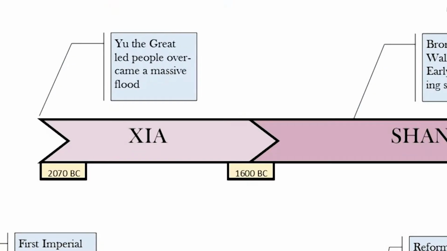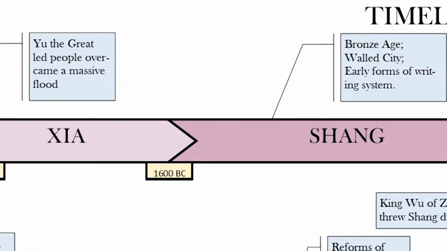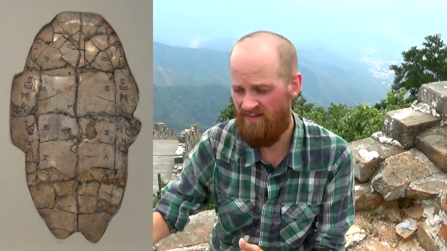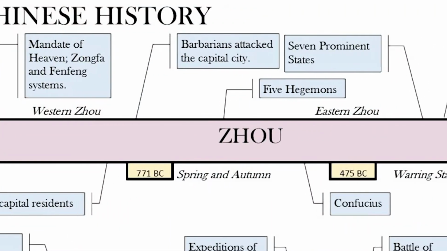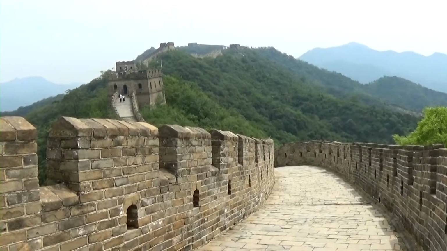The first dynasty is the Xia dynasty, although scholars debate whether or not this dynasty existed. Scholars do agree that the Shang Dynasty did exist, because several relics have been found, mainly bronze artifacts and also pots and bones. This one was succeeded by the Zhou dynasty. The Zhou started with the building of the Chinese wall.